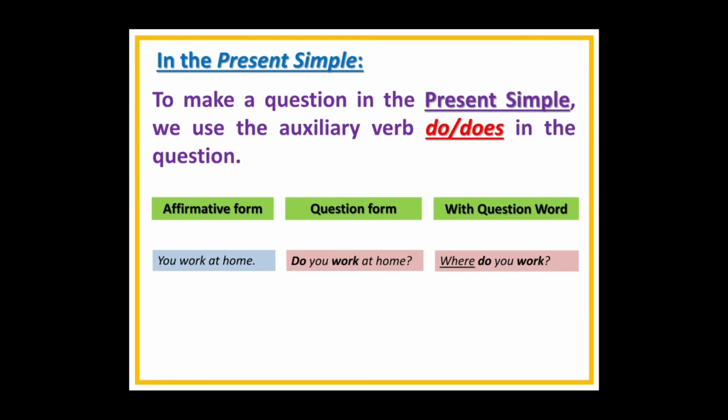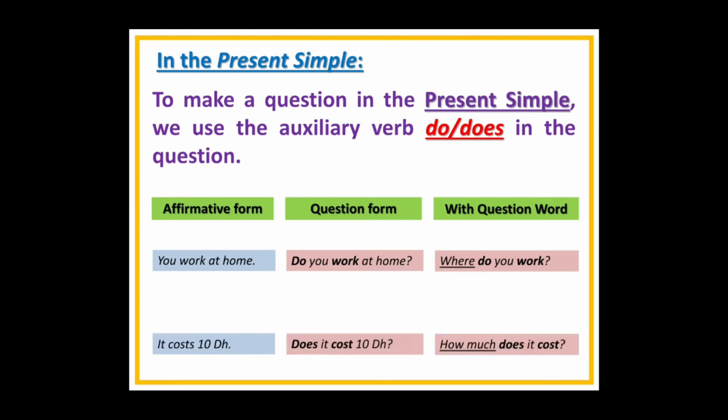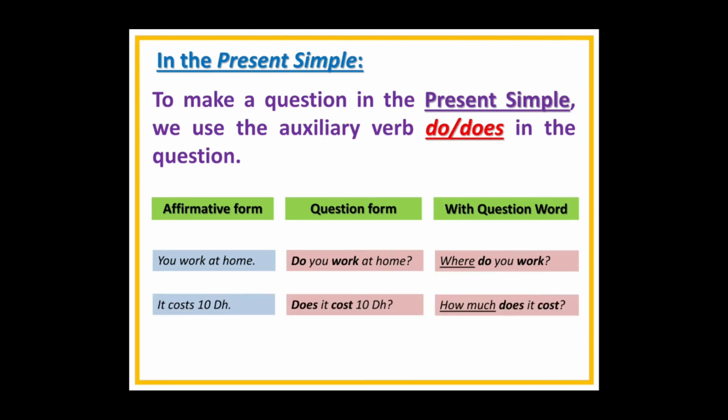We use the auxiliary do because the verb is in present simple. And with question word, we say, where do you work? Next one, it costs 10 dirham. Question form, does it cost 10 dirham? With question word, how much does it cost? Okay?